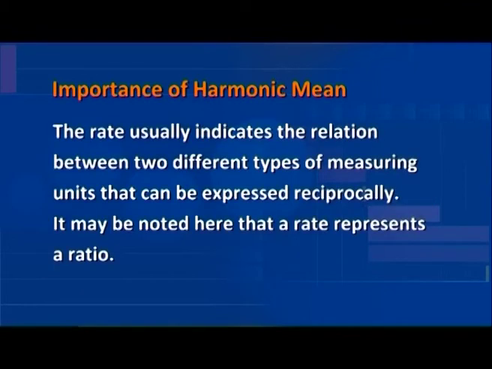The rate usually indicates the relation between two different types of measuring units that can be expressed reciprocally. It may be noted here that a rate represents a ratio.